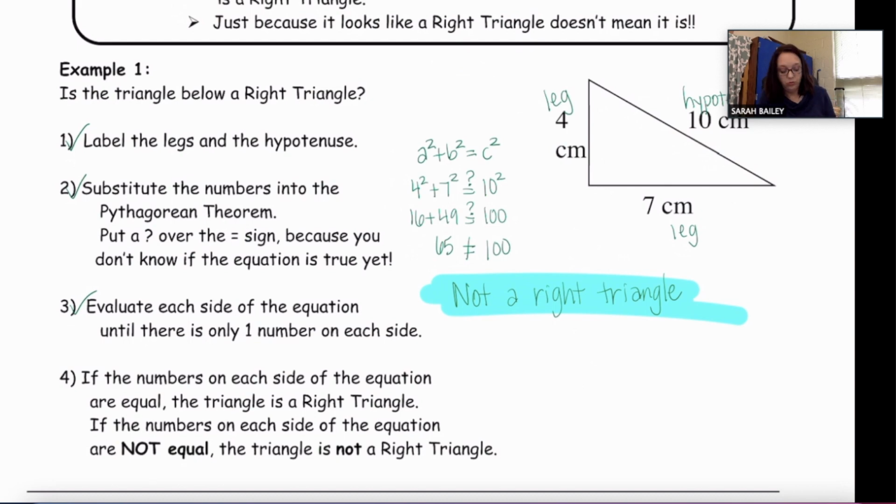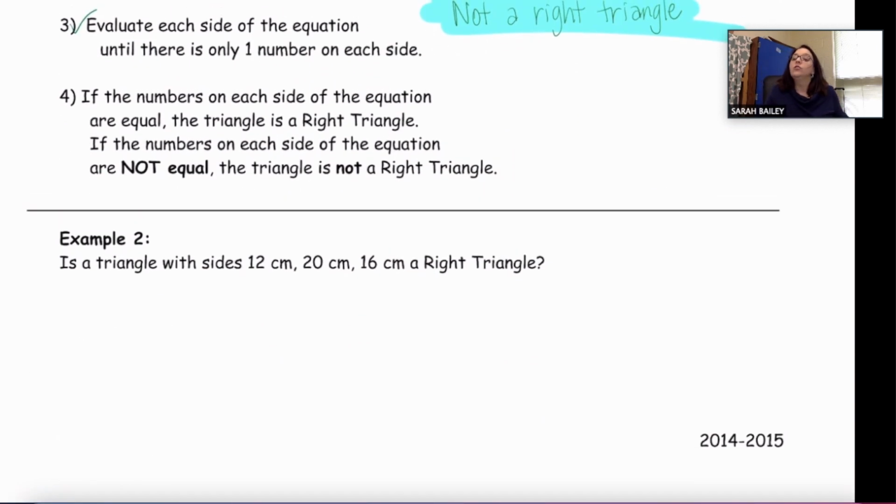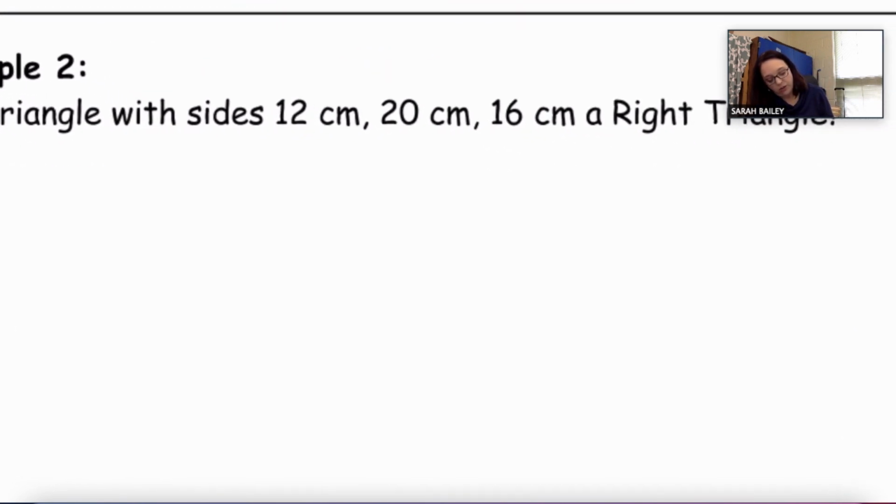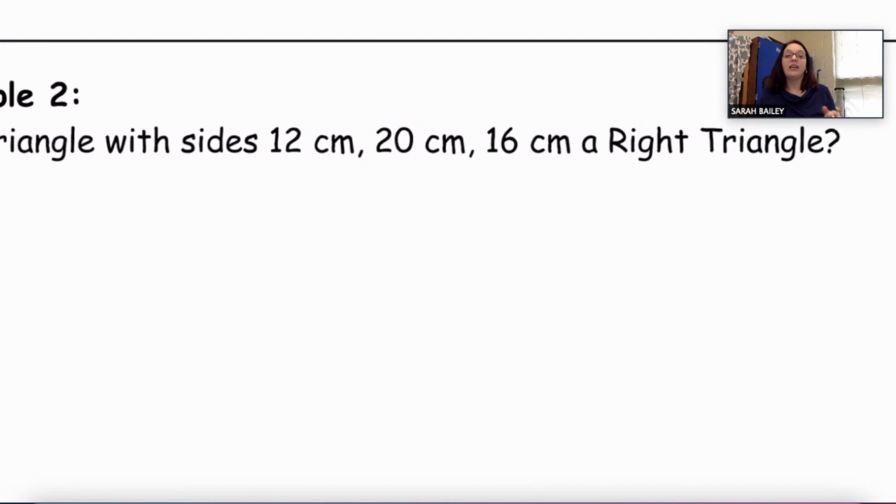Okay, let's go to example 2. Is a triangle with sides 12, 20, and 16 centimeters a right triangle? All right, so they didn't draw this out. They just gave us side lengths. Which one of those would have to be your hypotenuse? 20, because that is the longest side.